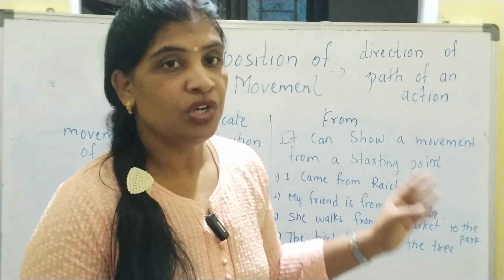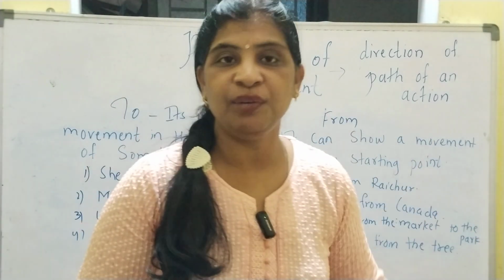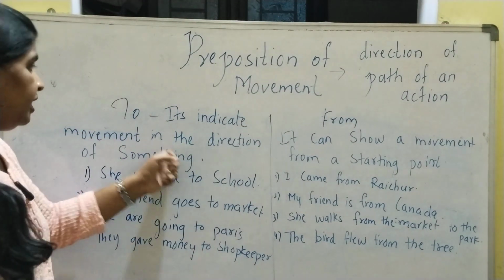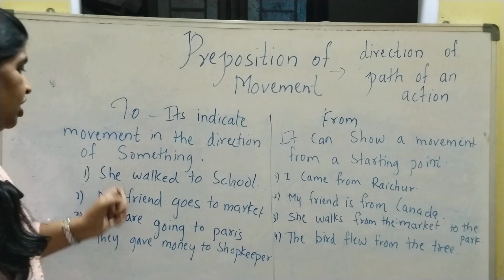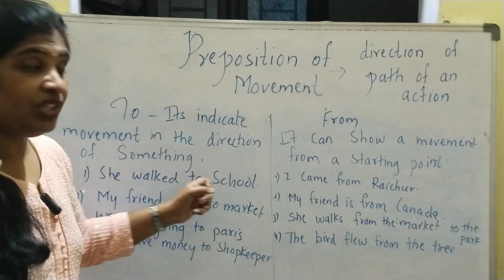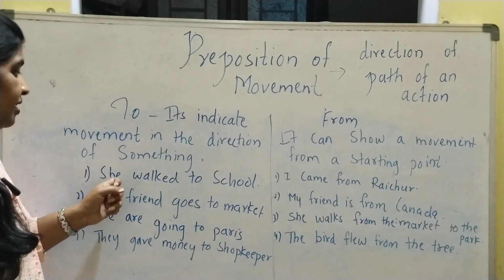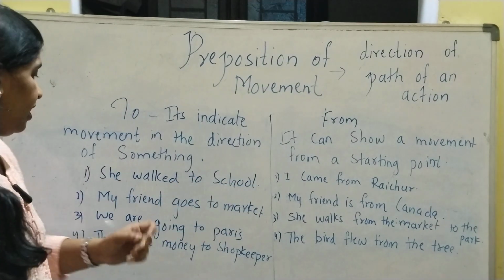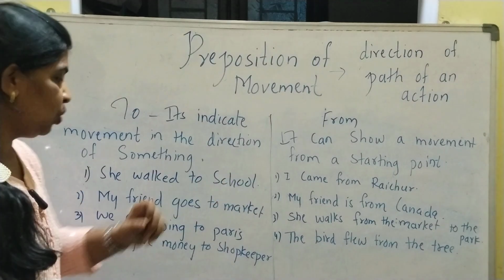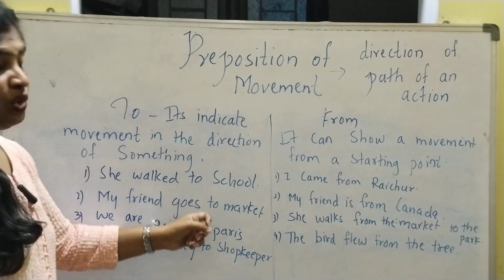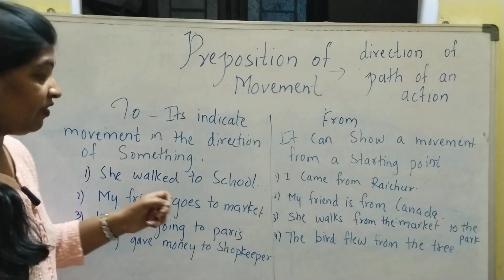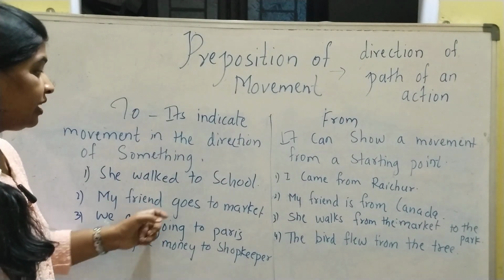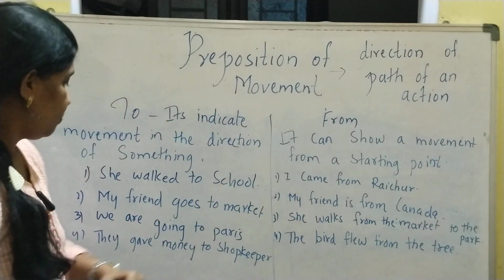Today I am going to start "to" and "from", very important and very easy. "To" indicates movement in the direction of something. She walked to school. So here it is showing the movement, and showing which direction she is walking. She walked to the school. My friend goes to the market. So again, here it's showing where the friend is going. It's showing the direction. It's showing that she is going to the market.